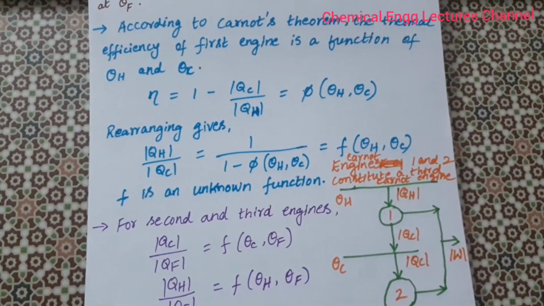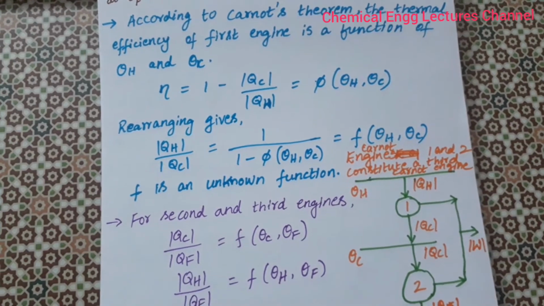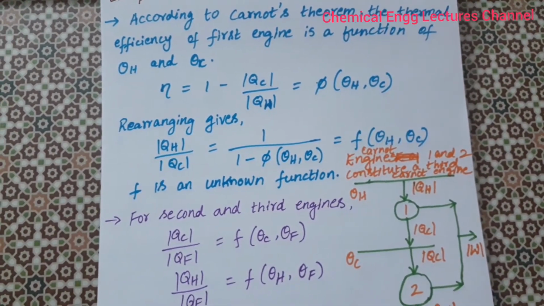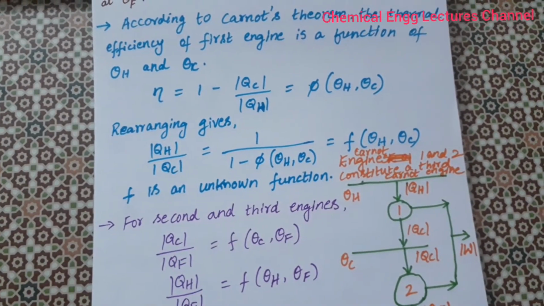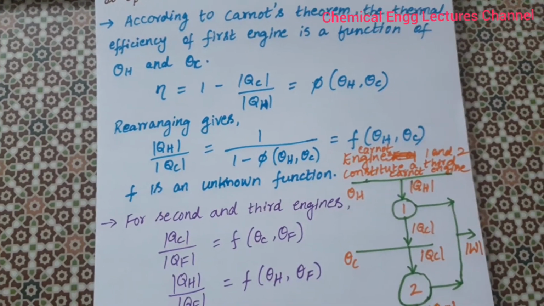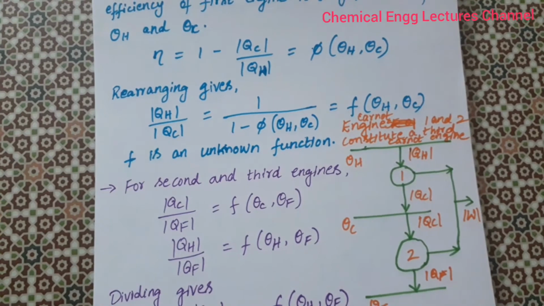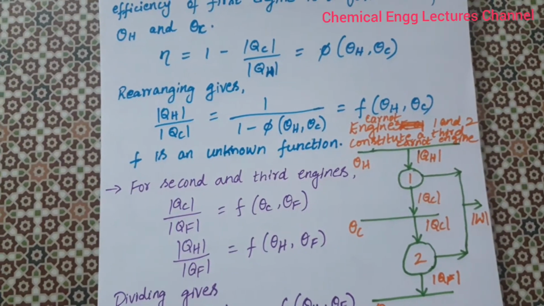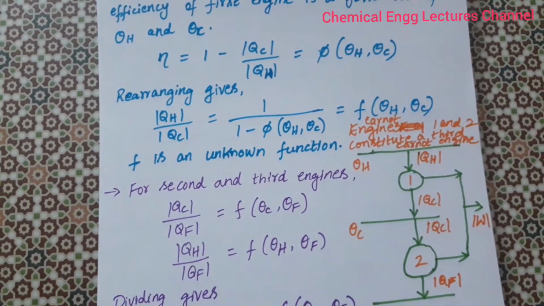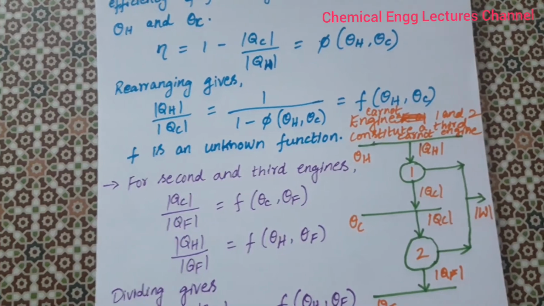According to the Carnot theorem, the thermal efficiency of the first engine is a function of theta H and theta C. As you already know from Carnot theorem, the thermal efficiency eta is equal to 1 minus QC by QH, which is a function of theta H, theta C. When you rearrange this equation, QH by QC is equal to 1 by 1 minus psi of theta H, theta C, which is a function of theta H, theta C. Here psi is an unknown function.